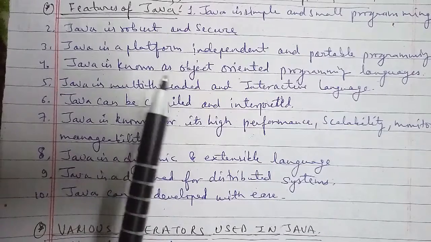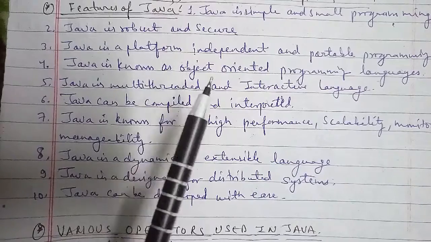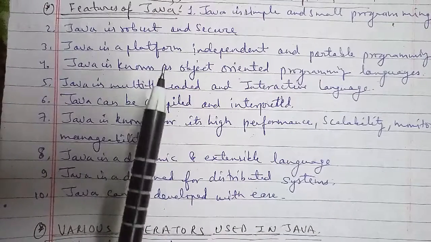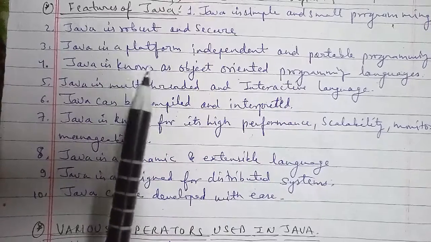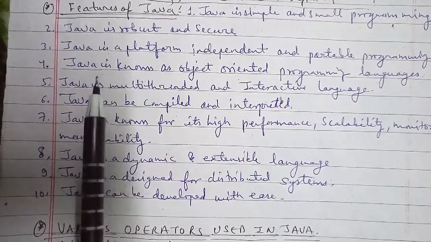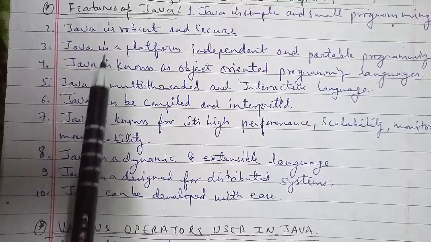Now we'll go ahead with the third one, and that is Java is a platform independent and portable programming language. Platform independence is the most exciting feature of Java, and it means that a program in Java can be executed on a variety of platforms. This is based on the goal of write once, run anywhere, anytime, forever.